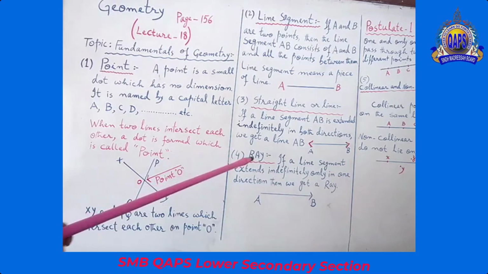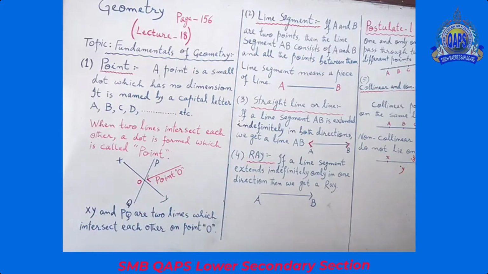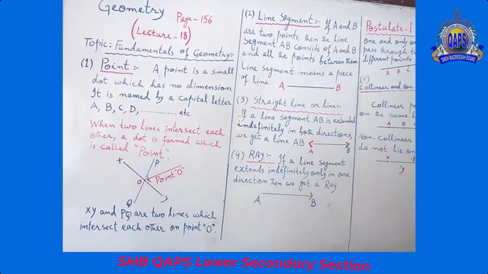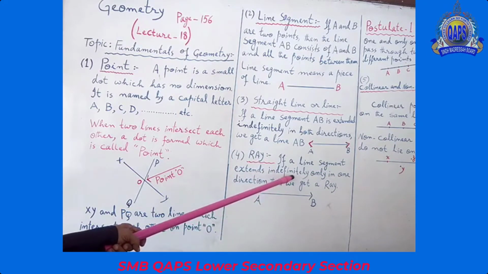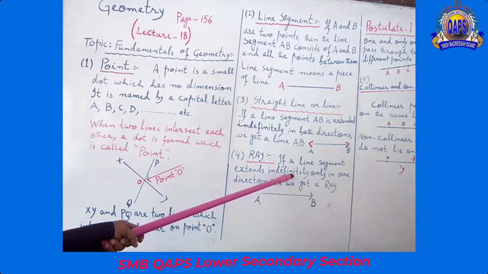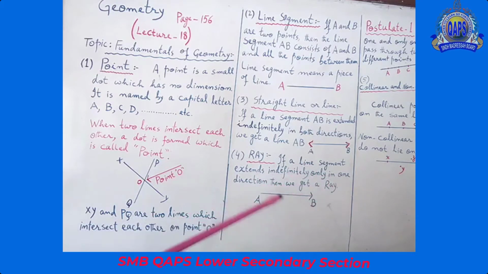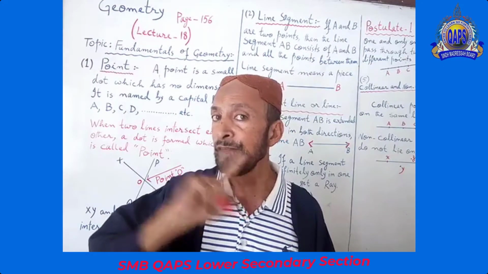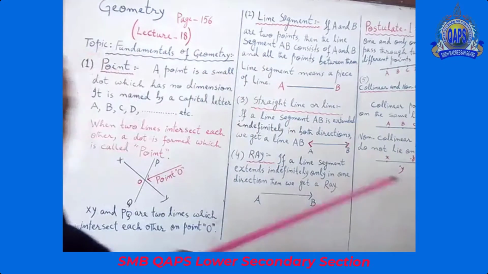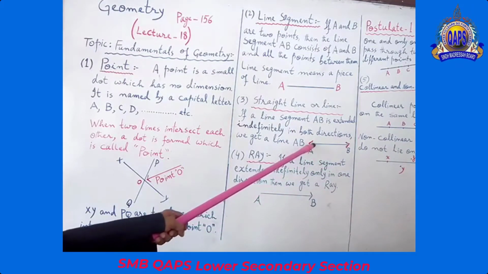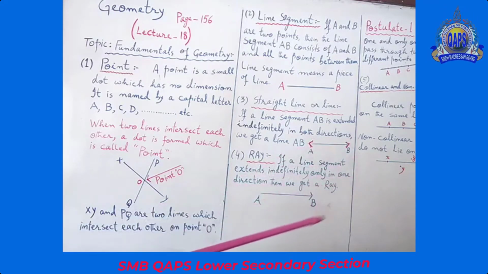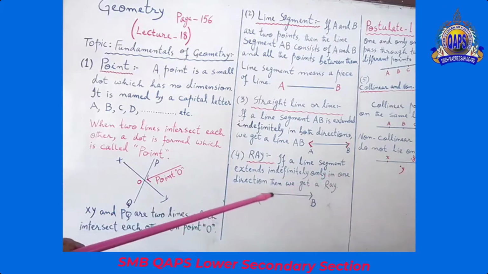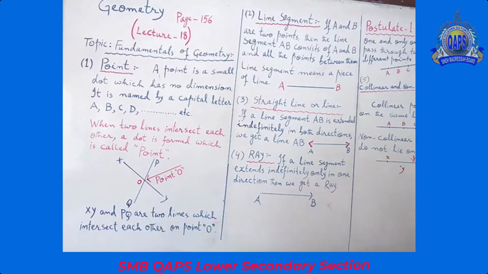Number 4, ray. If a line segment extends indefinitely only in one direction, this is very important, only in one direction. You see, you have both directions over here, left hand, right hand, but over here only one direction. So in one direction, there we get a ray.